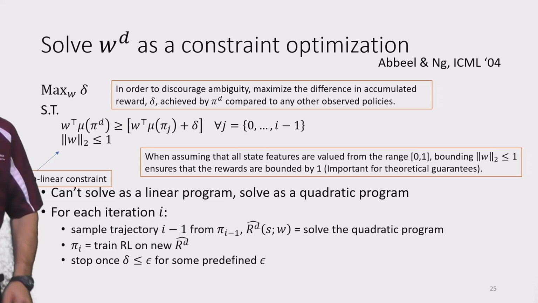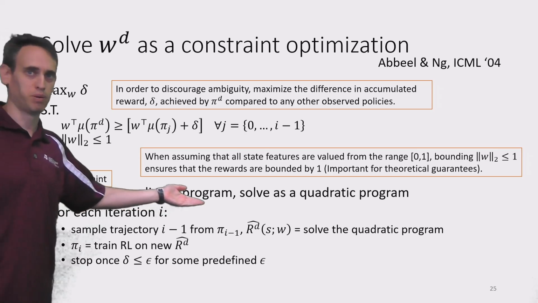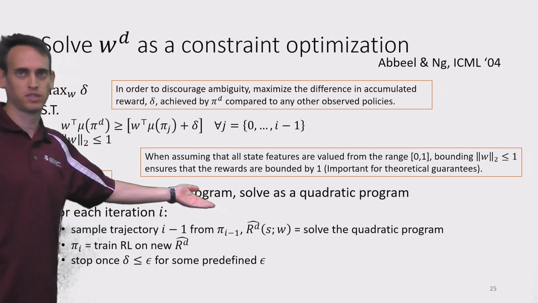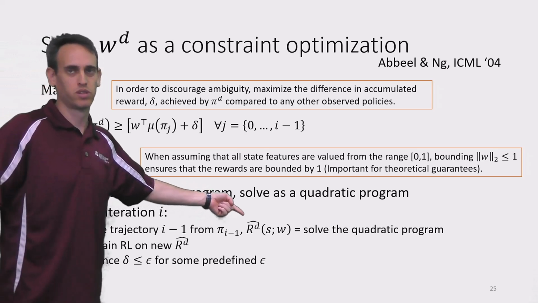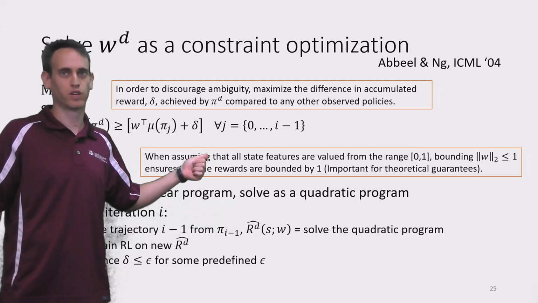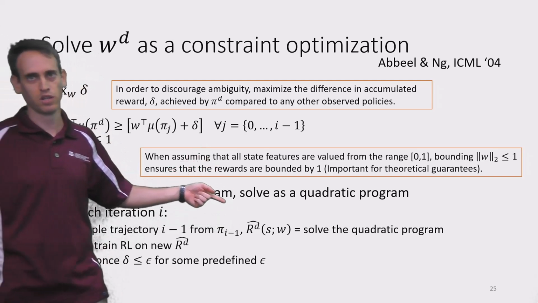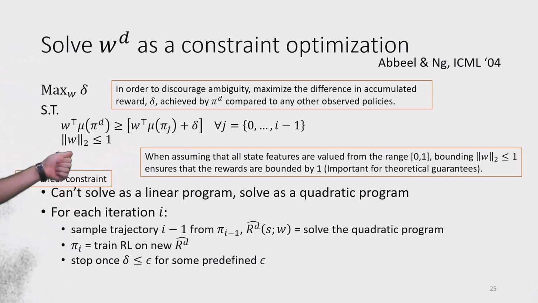So for each iteration, we sample trajectories from our previous policy, pi i-1, and then we compute our new approximation of the reward function. This is the reward function optimized by our demonstrator, obtained by solving exactly this quadratic program.